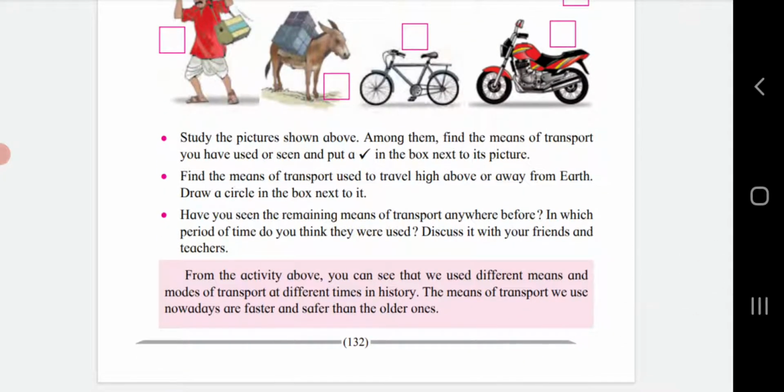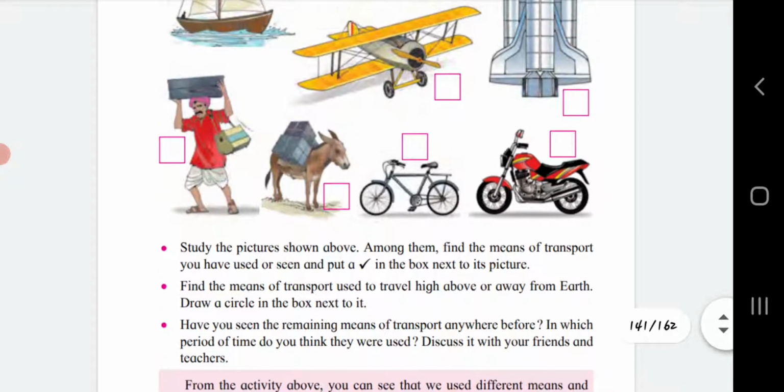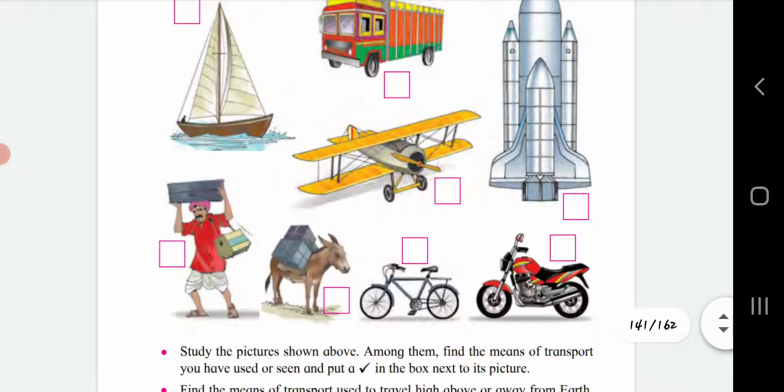Discuss it with your friend and teacher. Some of them, like a boat, a donkey carrying baggage and a glider, were used before we were born. The use of the boat was at its maximum when we had not been born. Also the donkey carrying baggage and the glider were things seen when our parents were young.